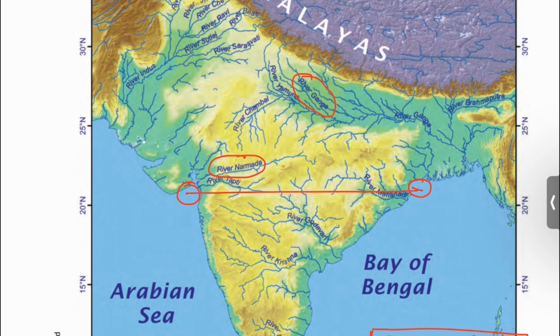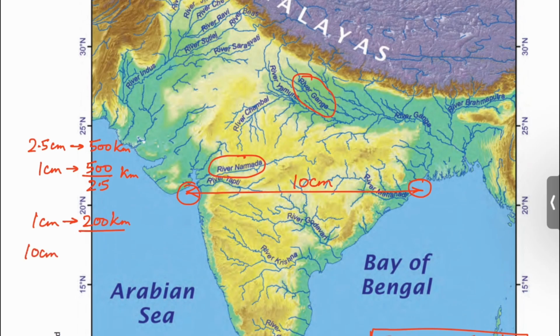The distance between these two estuaries is around 10 cm. Since 2.5 cm on the map is equal to 500 km on the ground, 1 cm on the map will be equal to 500 divided by 2.5 km on the ground, or 1 cm on the map will be equal to 200 km on the ground. Then 10 cm on the map will be equal to 2000 km on the ground. The answer will be 2000 km.